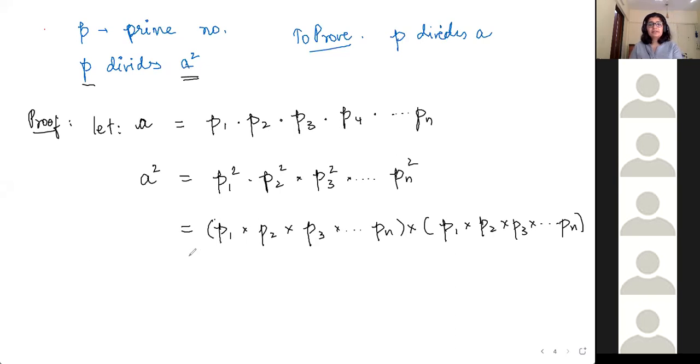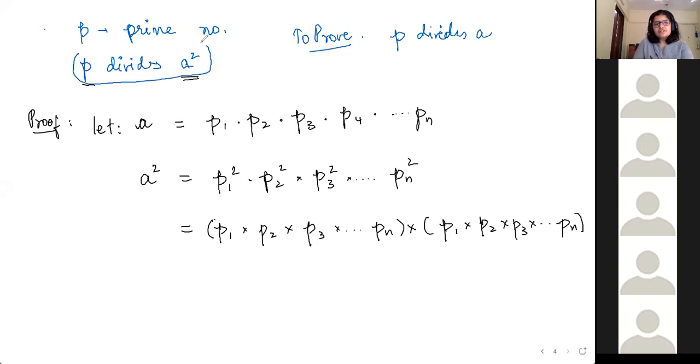Okay, is this right? Yes, ma'am. Cool. What I did is expand the squares. P1 square is P1 into P1. P2 square is P2 into P2. That's all that happened here. Now come back to our given statement.